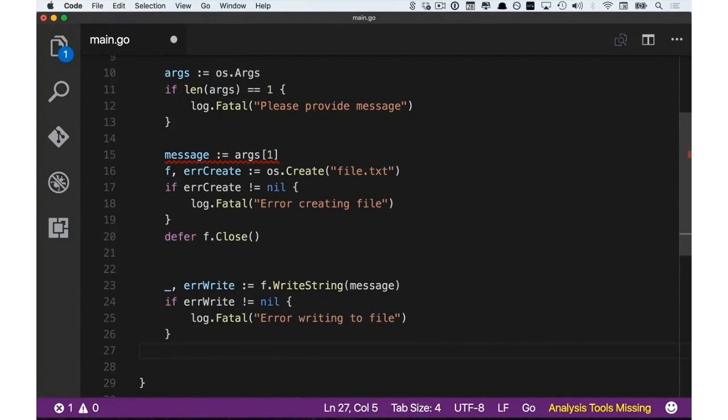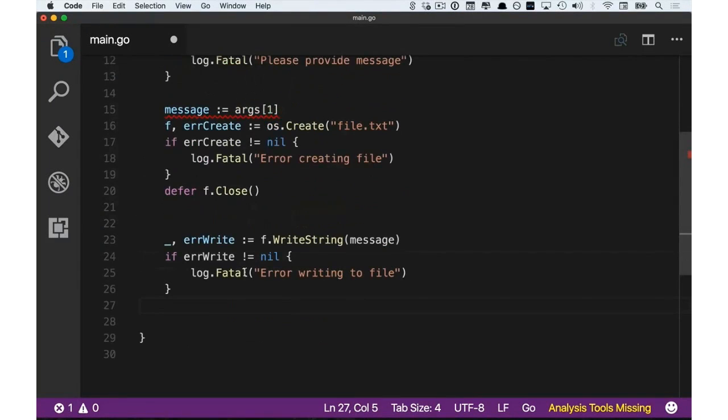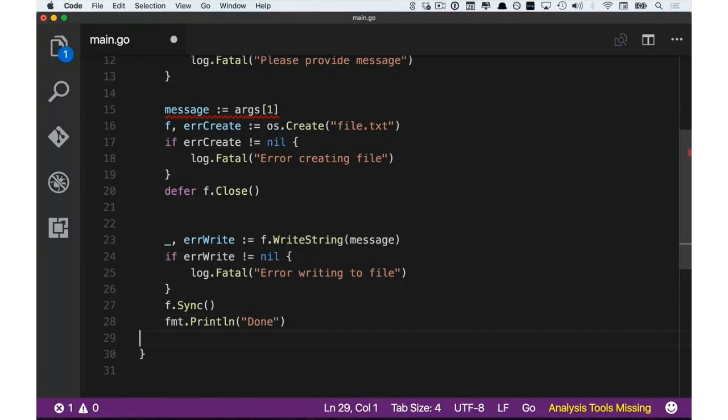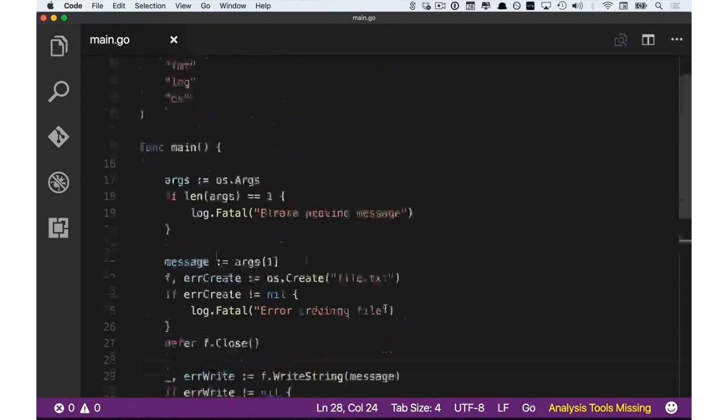Now lastly, what we need to do is call a function to flush the contents of the file to the actual file system. So we do that using f.sync, and that's it. So let's print a message saying that this is done. So this is all the code that we need to write.